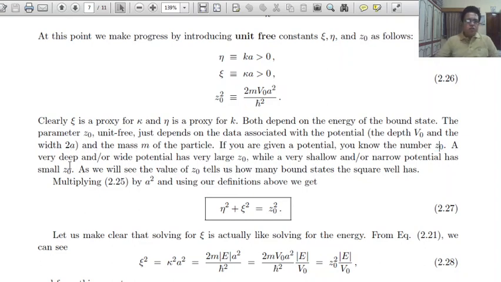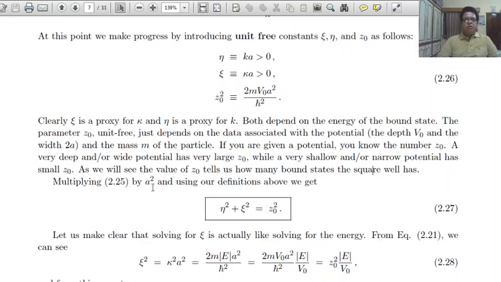A very deep and or wide potential has a very large z0, while a very shallow and or narrow potential has a small z0. As we will see, the value of z0 tells us how many bound states the square well has.